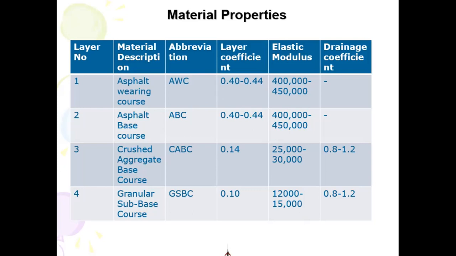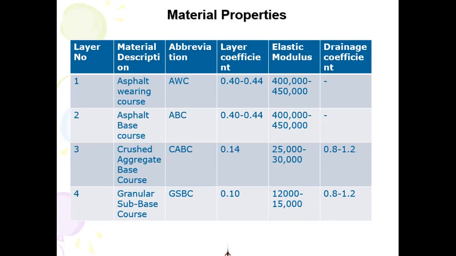Normally, if you define a material for crush aggregate base course and granular subbase course, you define this as CBR 80 and CBR 30 material, which unfortunately I have not listed here. So you can note down that the crush aggregate base course is specified as CBR 80 material.